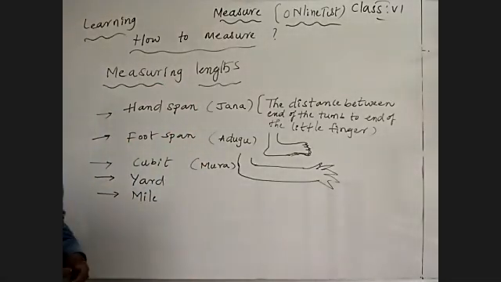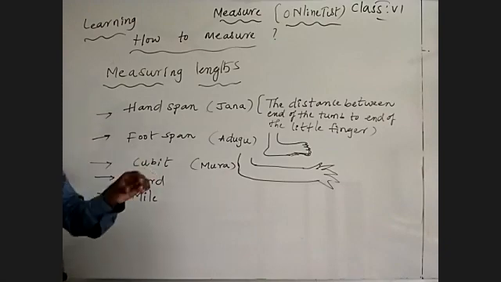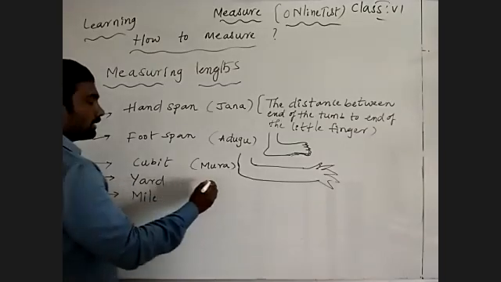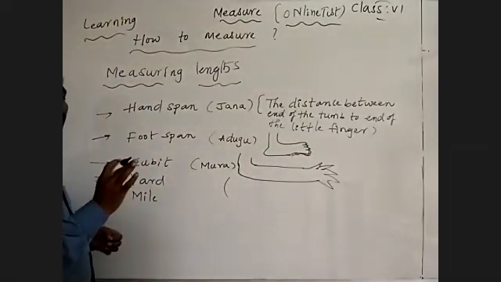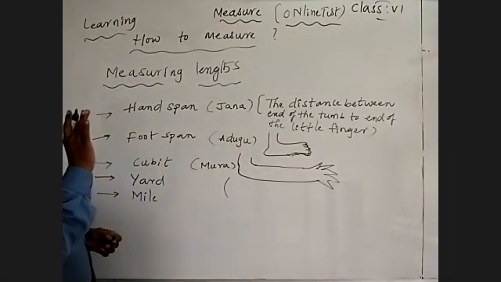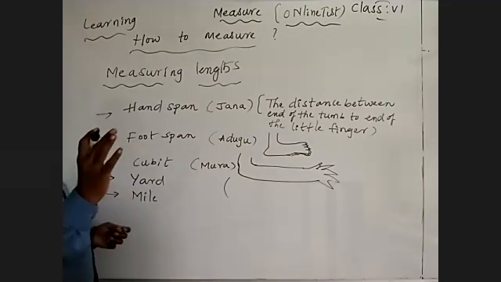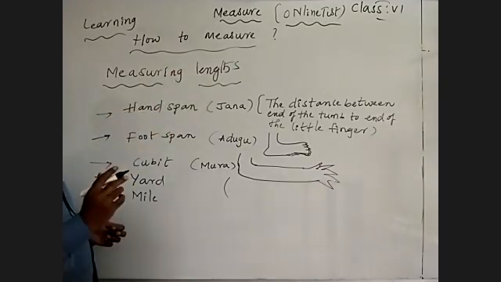And yard. What is a yard in our general language? See here, in ancient times, how to measure a yard: the distance from the middle of the nose to one end of the hand.